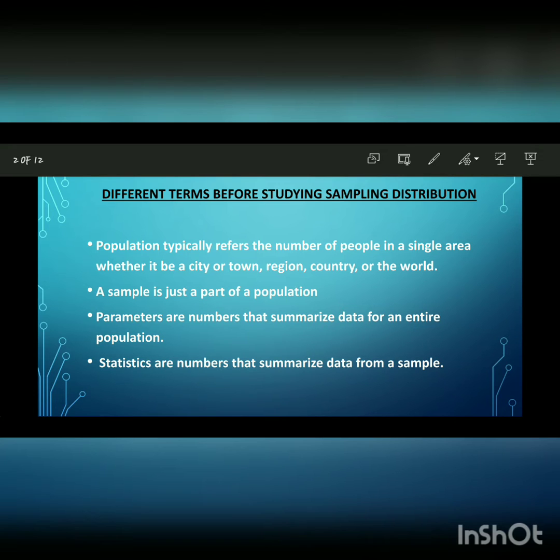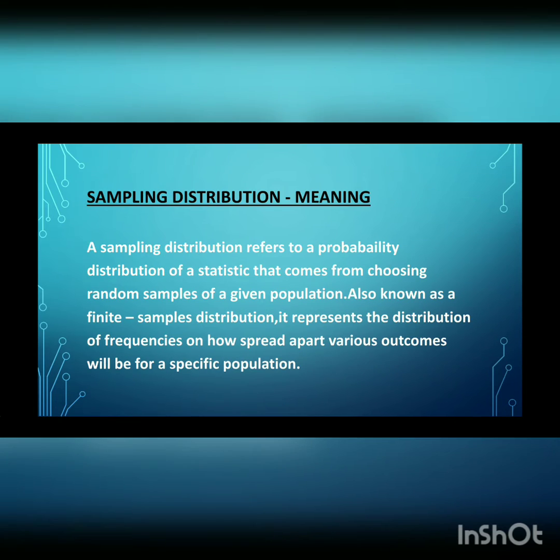Next, meaning of sampling distribution. A sampling distribution refers to a probability distribution of a statistic that comes from choosing random samples of a given population. So, sampling distribution refers to a probability distribution of a statistic that comes from obtaining a large number of samples drawn from a specific population. And the sampling distribution is further divided into three types.